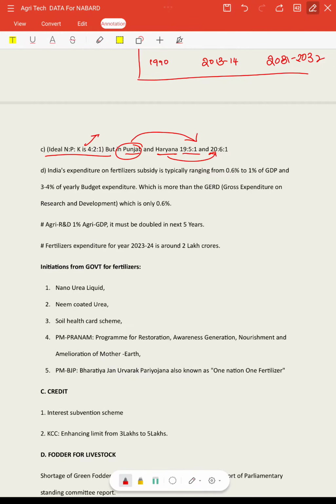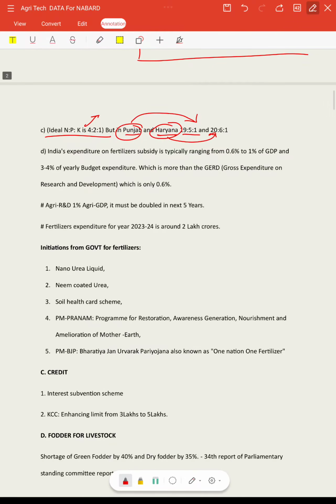And in Haryana and Punjab it was more because they were the first ones who took advantage of the green revolution in the 1960s. So they got habituated to using huge quantities of NPK so as to get their productivity levels. But that is not good for soil fertility levels, and after a point the productivity will start decreasing. So we have to look for other means of sustainable agriculture.